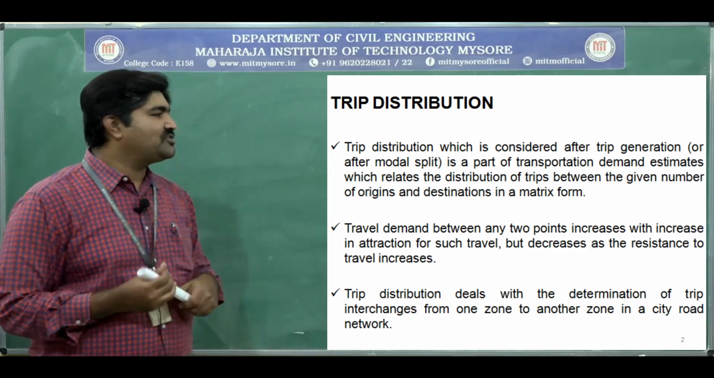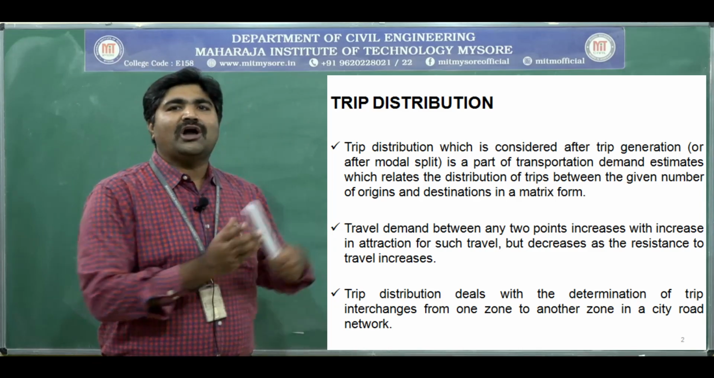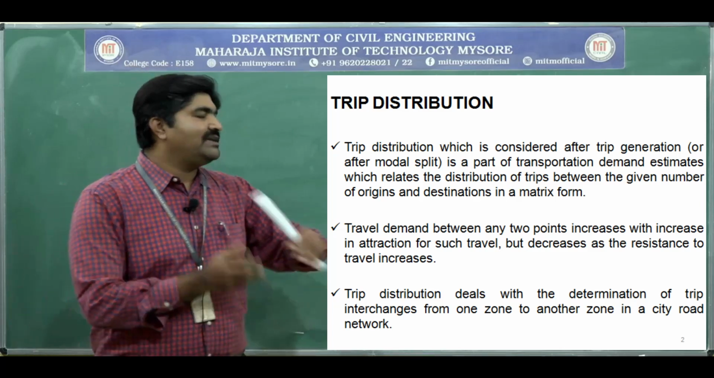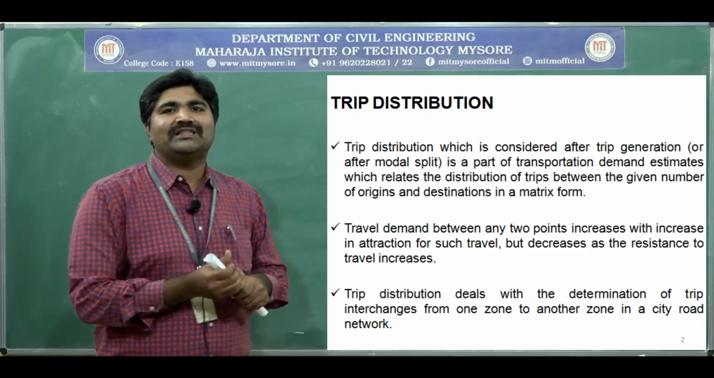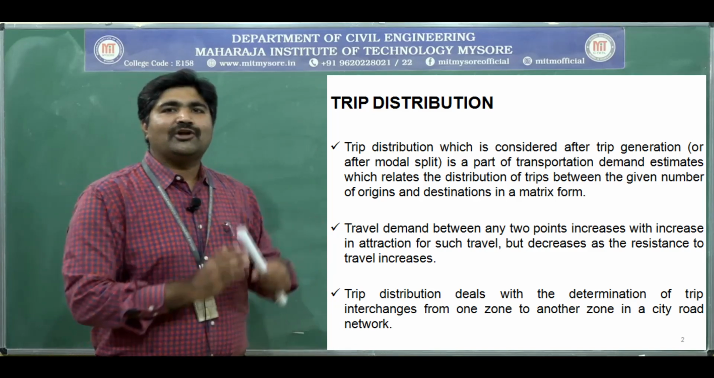Lastly, trip distribution deals with the determination of the trip interchanges from one zone to another zone. The main aim of trip distribution is the determination of the trip interchanges between interzones, from one point to another point.